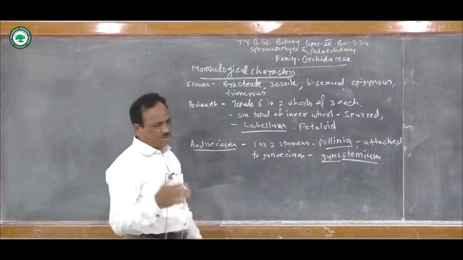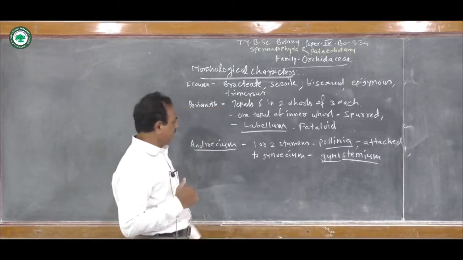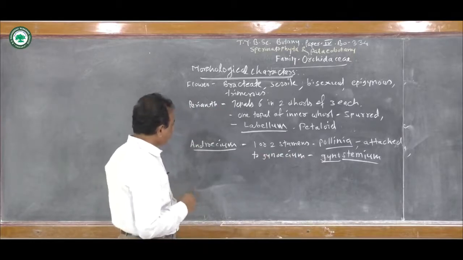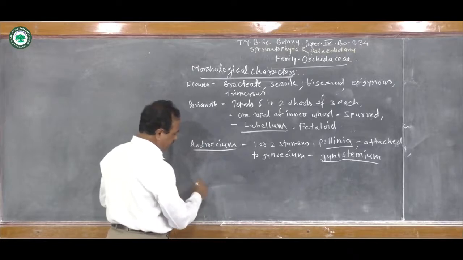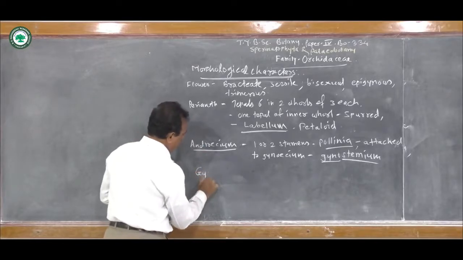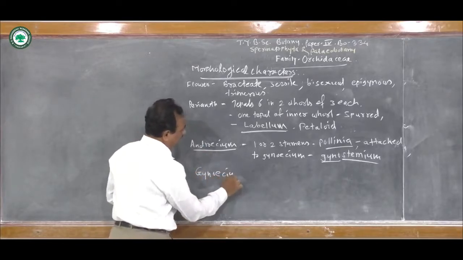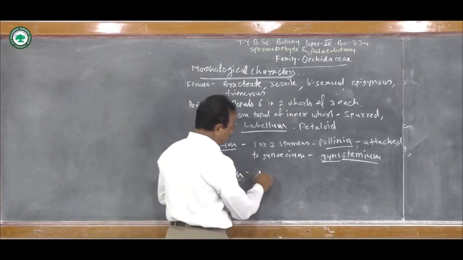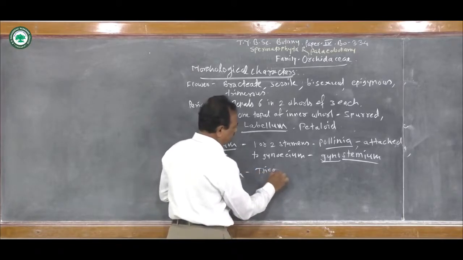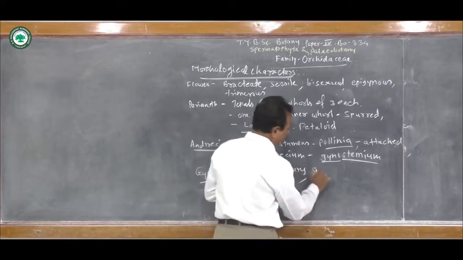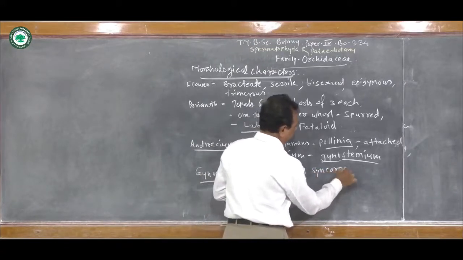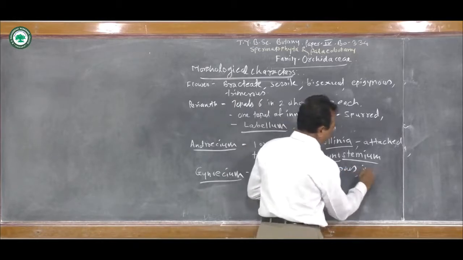It is called the gynostemium. It is a very important characteristic of the family Orchidaceae. So let us see in detail when I sketch the diagram. Then if we see the gynoecium, it is tricarpellary, that is, it consists of 3 carpels, syncarpous, with an inferior ovary